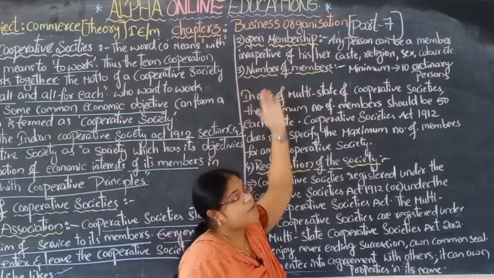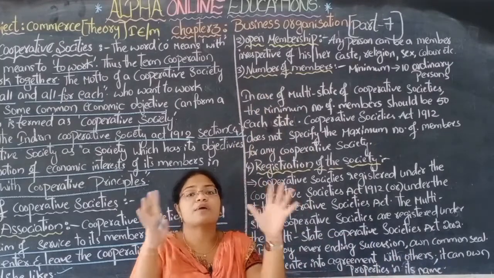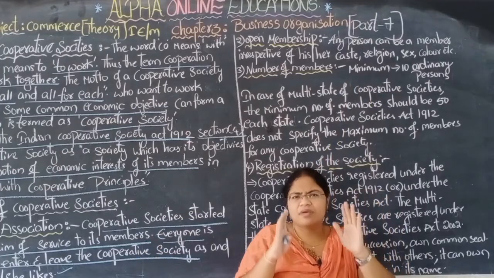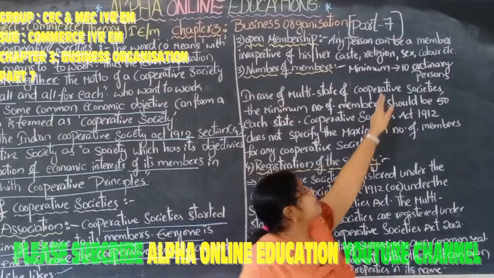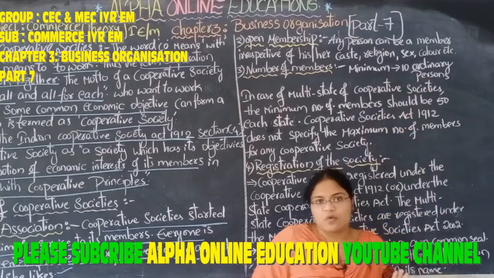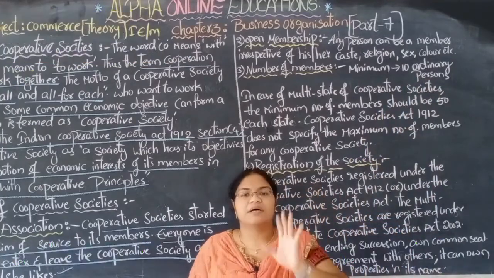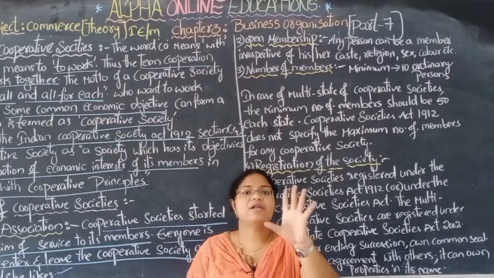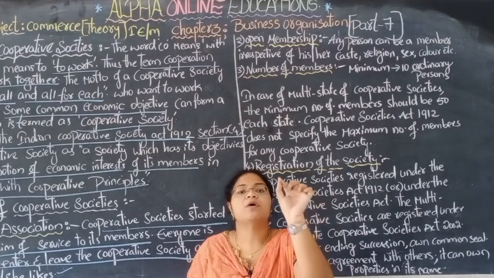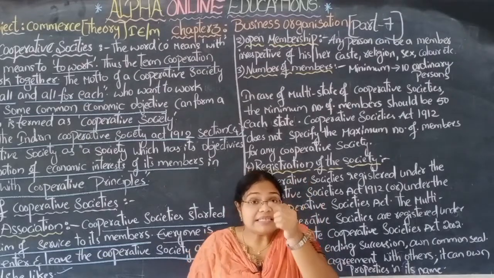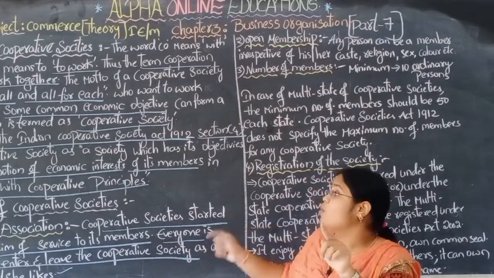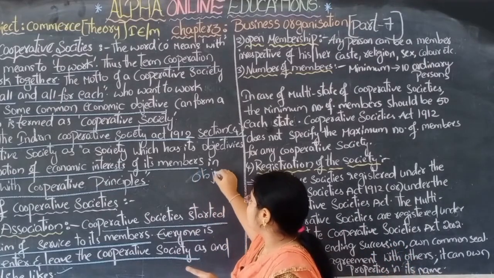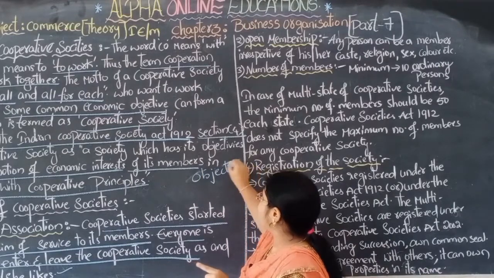Next, number of members. How many members are required to form a cooperative society? Minimum 10 ordinary persons are required. Ordinary means common people. How many common people are required? 10 common people are required to start one cooperative society, and these 10 members should have one common objective.